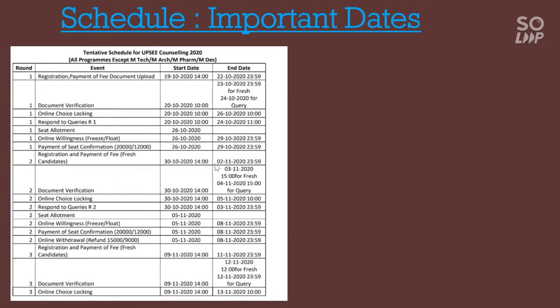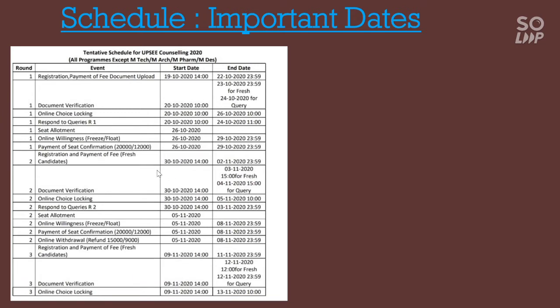from 30 October. The registration will continue till 2 November, and the document verification will be done from 30th October to 4 November. The same process that happened in the first round will be done in the second round: online choice locking, seat allotment, acceptance fee and so on. If you want to go for the next round, then float your willingness and you will be moved to the next round. And if you are happy with the seat, then freeze it in the respective round so that you will not participate in the next round.